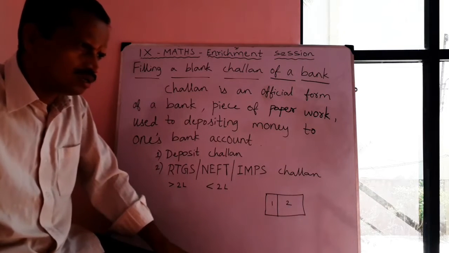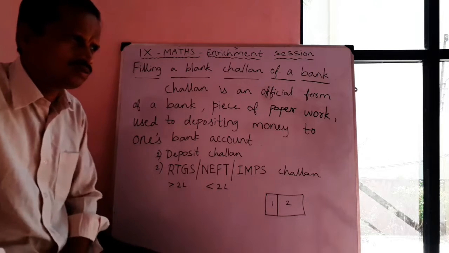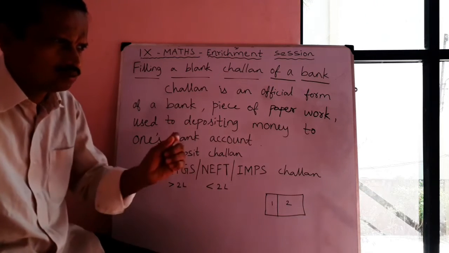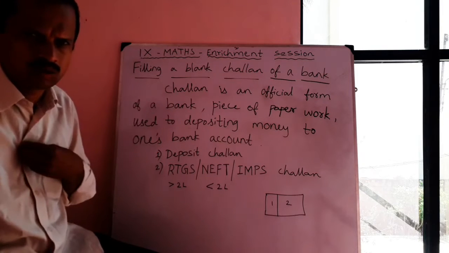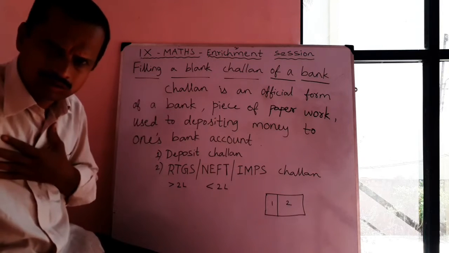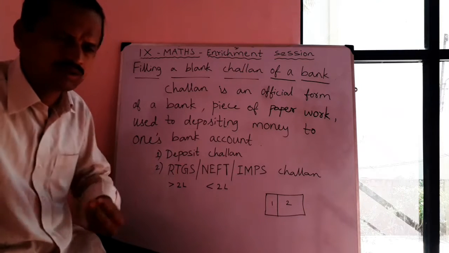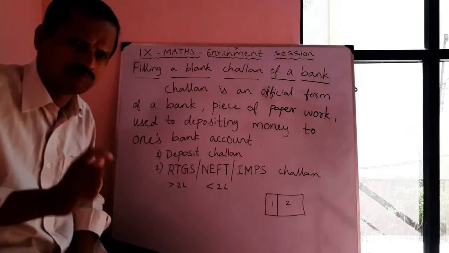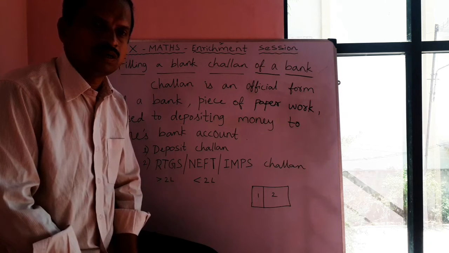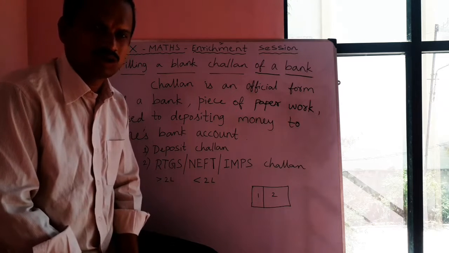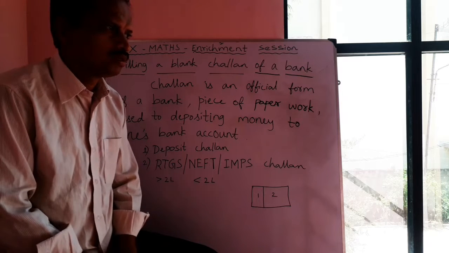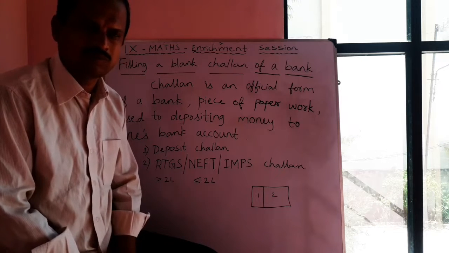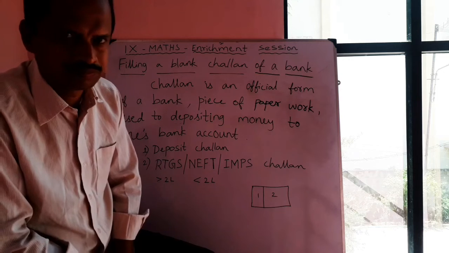Another one is the withdrawal challan. Withdrawal means you have to visit the bank, and the bank will provide a withdrawal challan. If I have an account, I can withdraw some amount from my own account using that withdrawal slip. Nowadays withdrawal challans are not used by many, because the bank provides the ATM card.